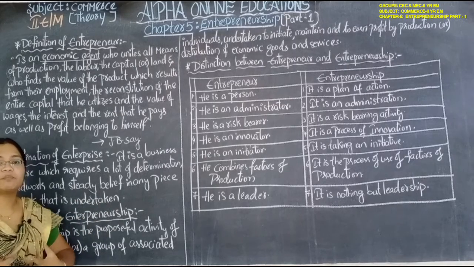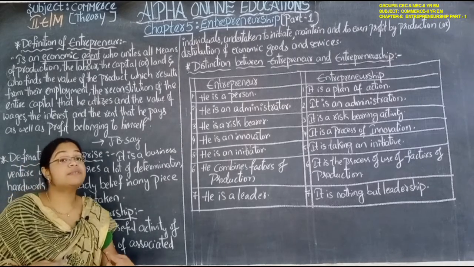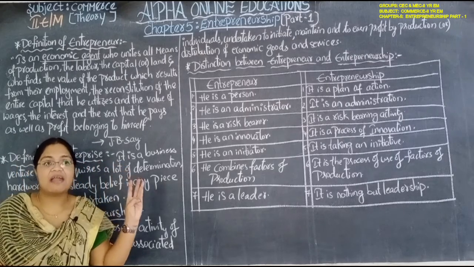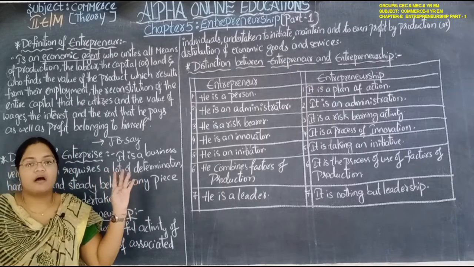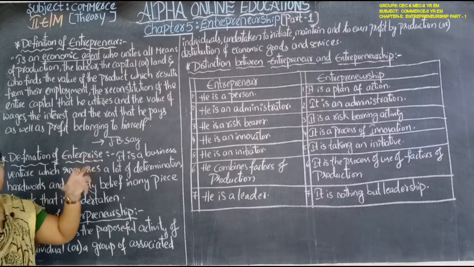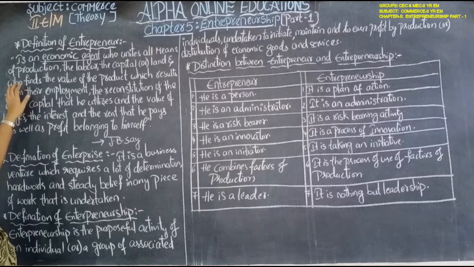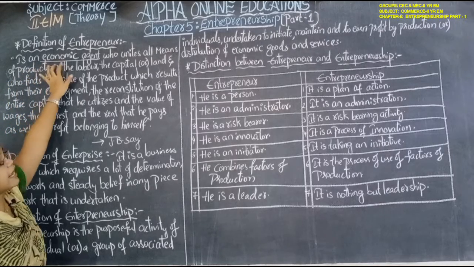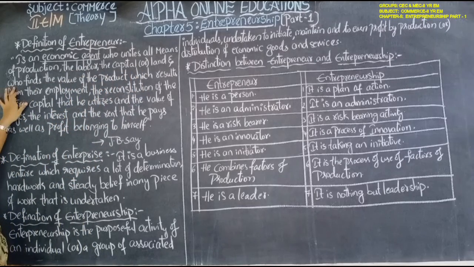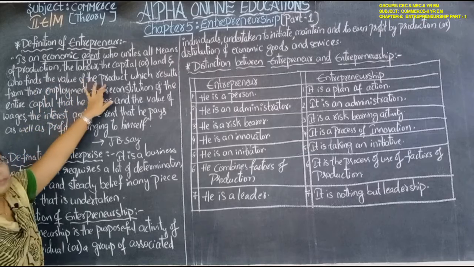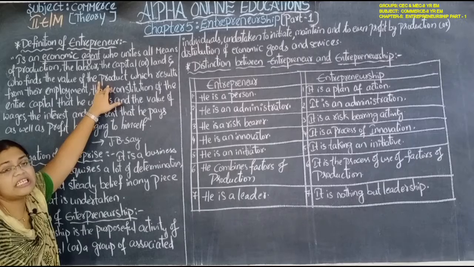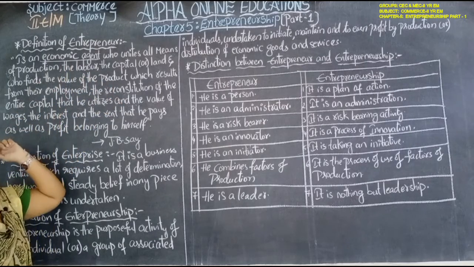What is required for production? In the first year economics, you have the theory of production chapter. In that you have the factors of production: land, labor, capital, organization, technology. So these all are united, means they are brought together by the entrepreneur. He is an economic agent. The labor, the capital or the land, and he finds the value of the product, means the cost of the product is found by the entrepreneur.